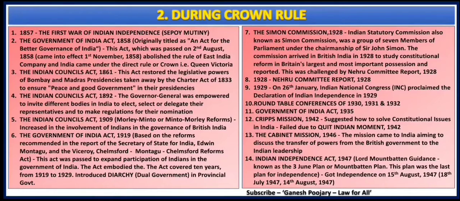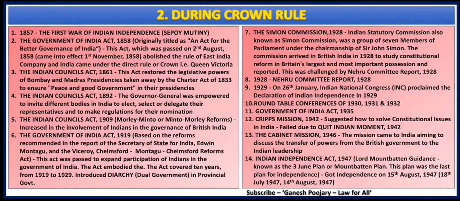Then comes the Simon Commission 1928. The Simon Commission came into India during 1927 to basically report on the progress based on the Government of India Act 1919, and the report was given by Simon plus 6 other members, which was not accepted by Indians, and Indians reported against the Simon Commission report via the Nehru Committee Report 1928.